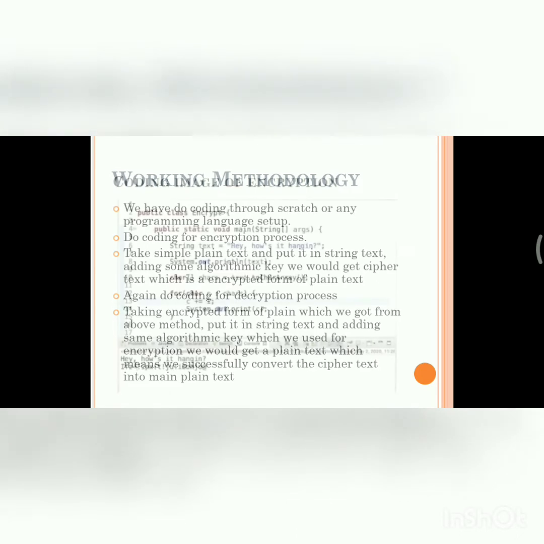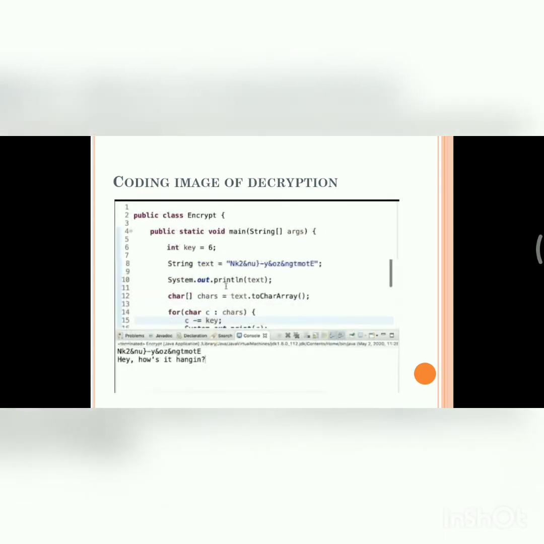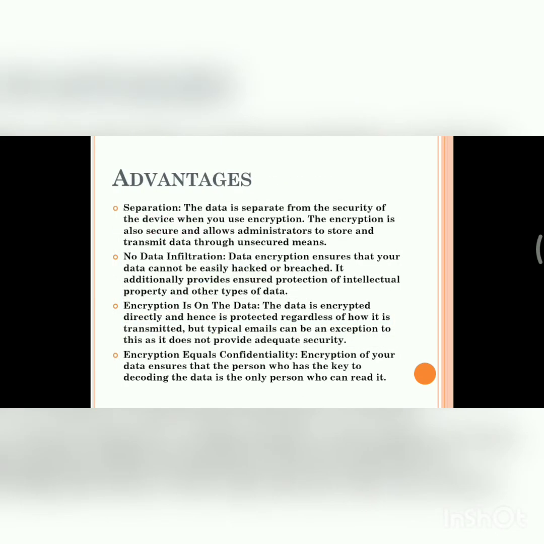This is the coding image of encryption. In this image, we can see how a plain text, like "how it's hanging", is converted into a ciphertext. We can see it below. This is the coding image of decryption. We can see a ciphertext is converted again into plain text, like "how it's hanging". You can see it below.